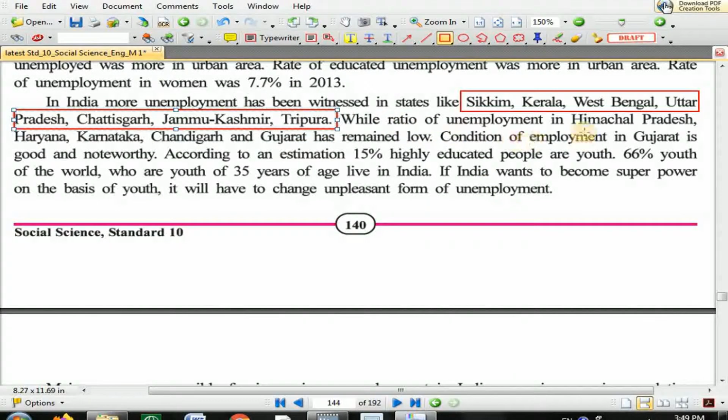While the ratio of unemployment in Himachal Pradesh, Haryana, Karnataka, Chandigarh and Gujarat has remained low. So these are the states where the ratio of unemployment is low, meaning the majority of people of these states get jobs compared to the previous list of states. Now the condition of employment in Gujarat is good and noteworthy. People of Gujarat are getting employment compared to other states, which is noteworthy in a better way.